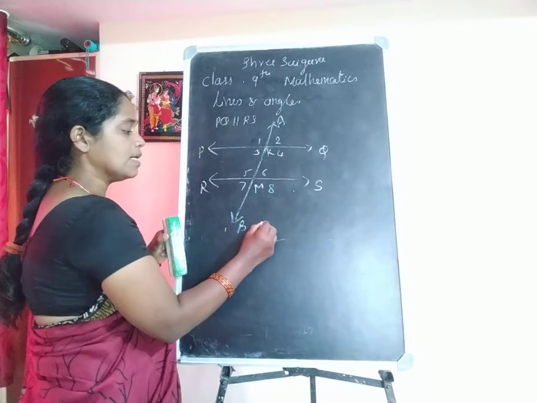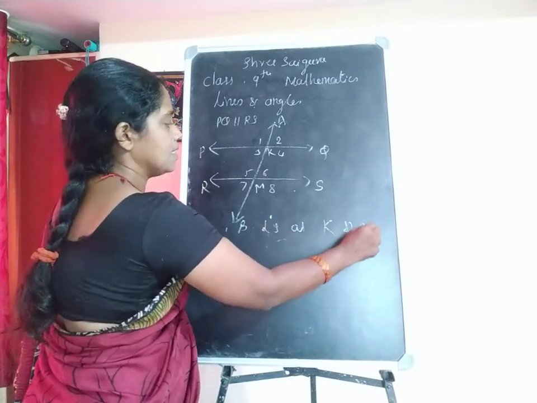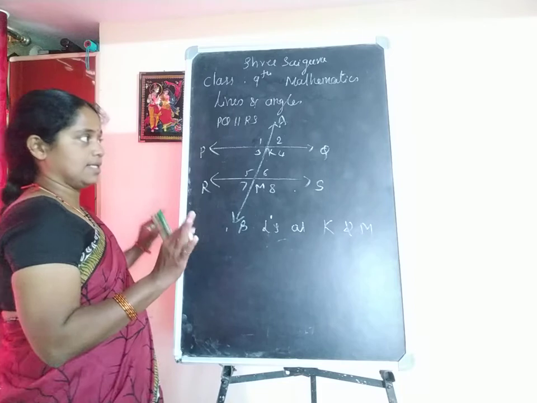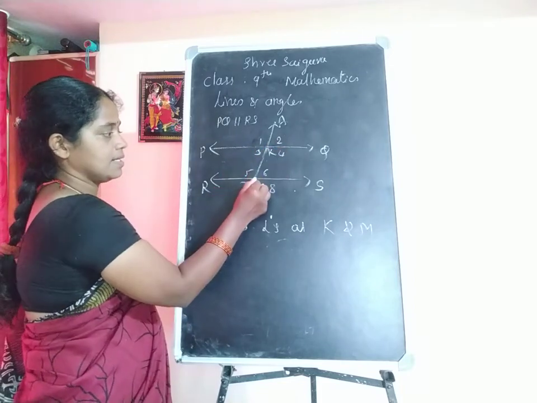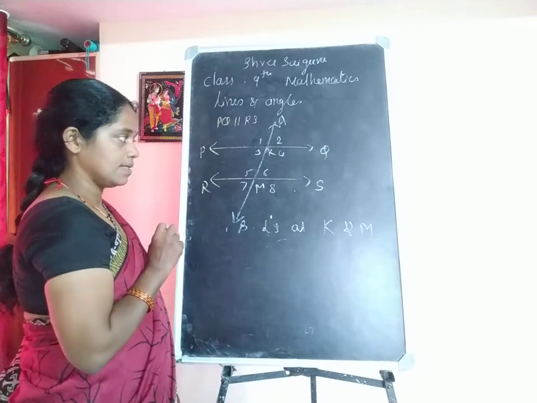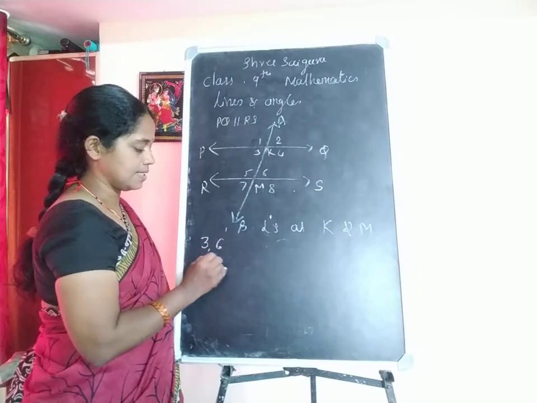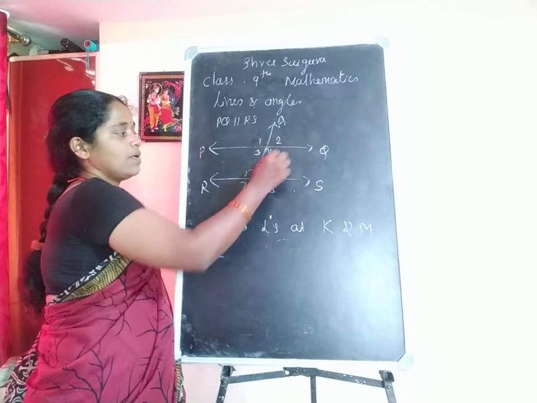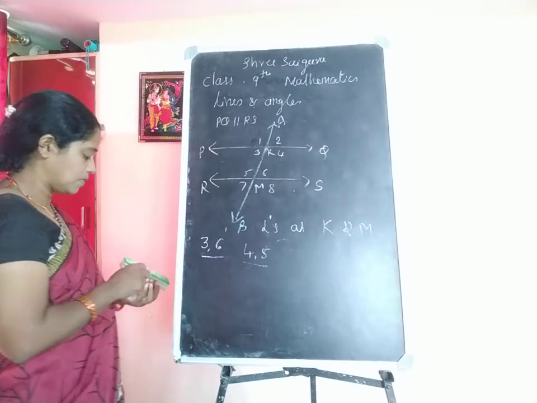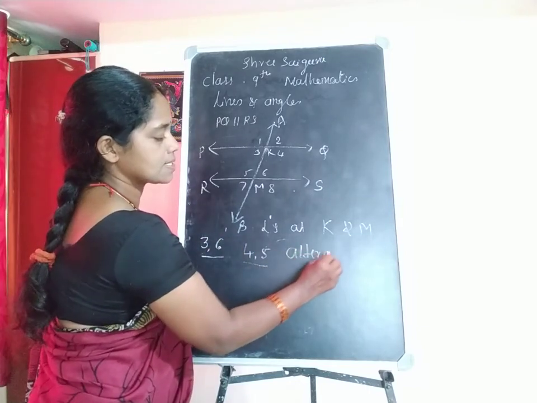The naming of angles at the points K and M. So this is most important. Now see at K and M. Concentrate on those 2 points. In this case, angles 3 and 6. This is one set. And angles 4 and 5. This is one set. So these kinds of angles are called alternate angles.